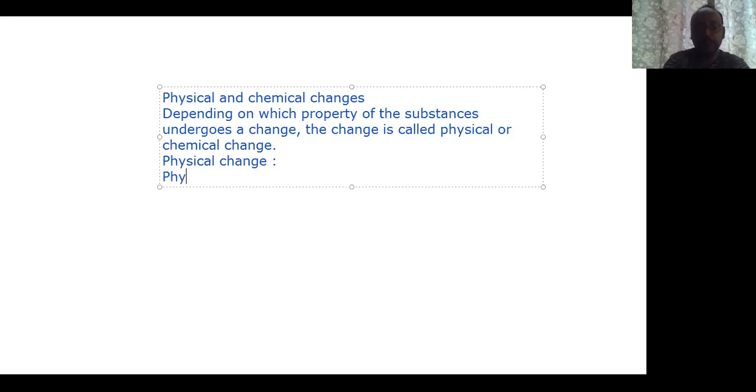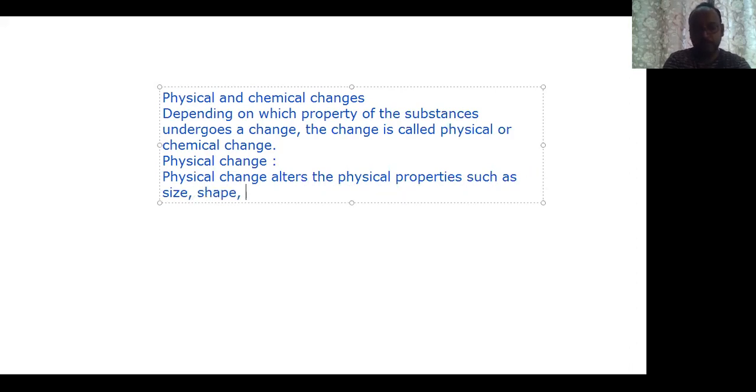So physical change alters the physical properties such as size, shape, color, density, odor, without causing any change in its composition.